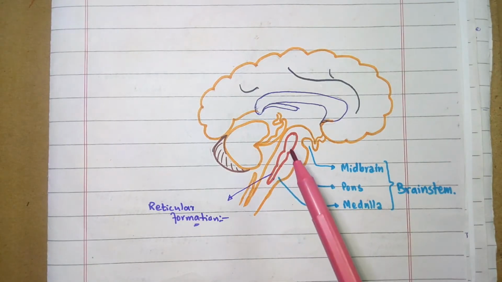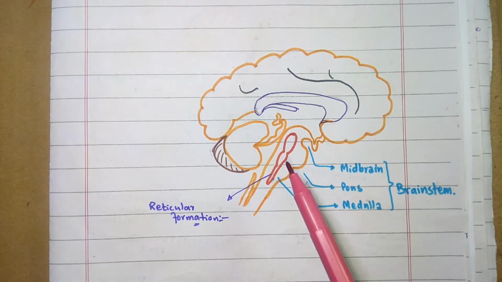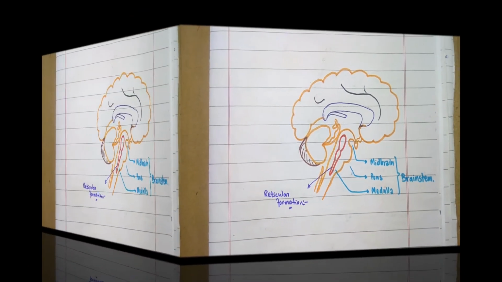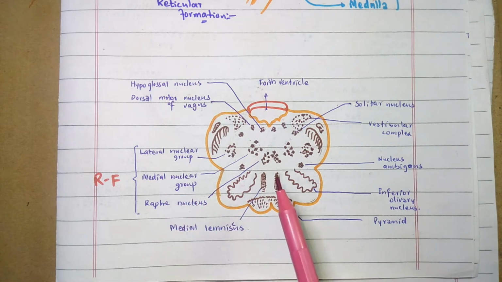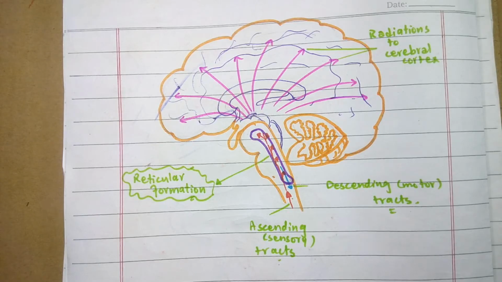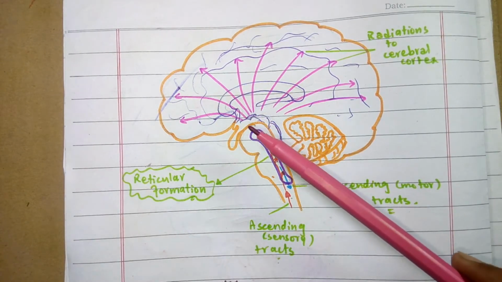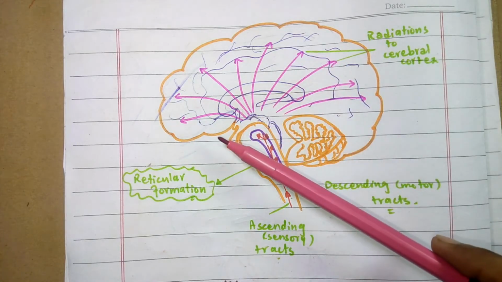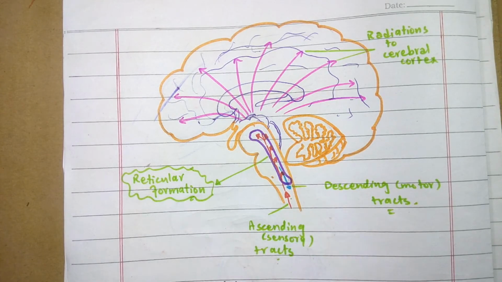It is a set of interconnected nuclei, a deeply placed diffuse network of nerve fibers and nerve cells. So the reticular formation is primarily a collection of gray matter. It has projections that reach the thalamus and the cerebral cortex. It has also reflex centers that are involved in various system activities.